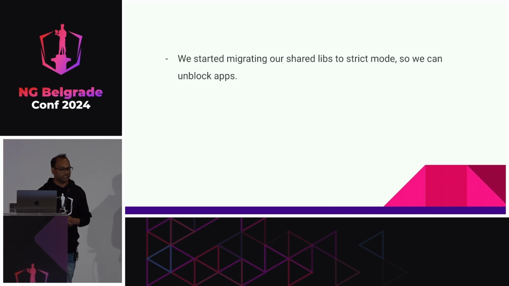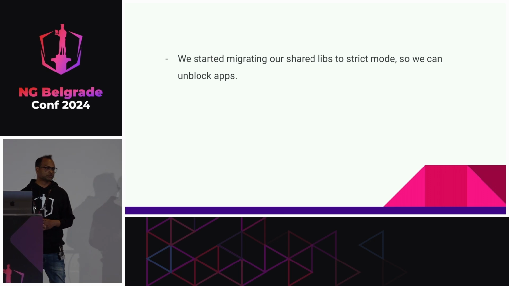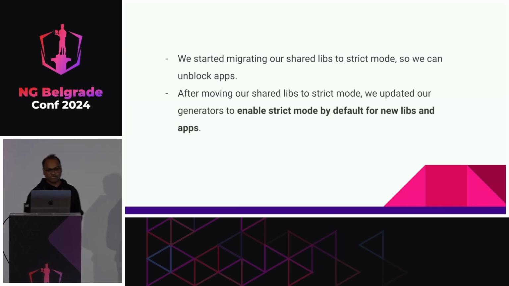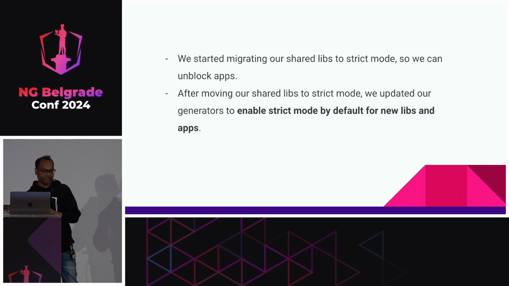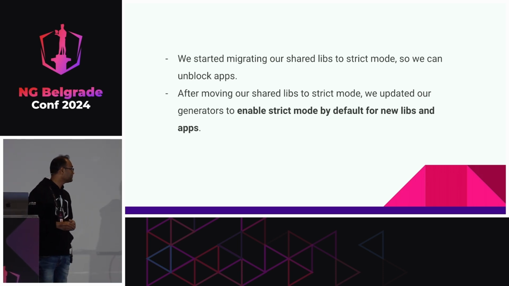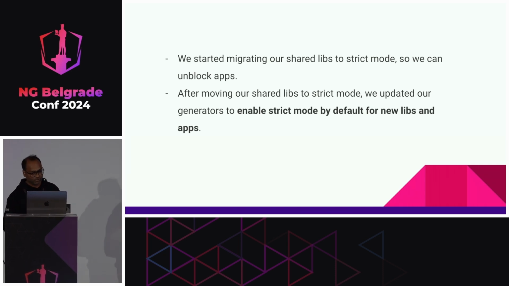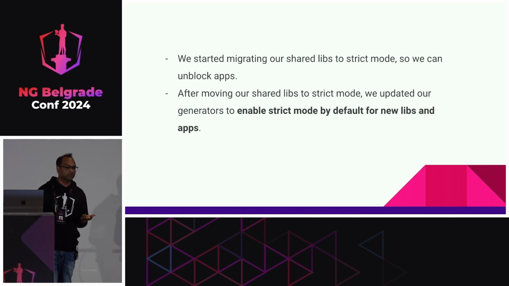So we started migrating our shared libs. Of course, we don't want to give something which the apps team needs to struggle with. So we started migrating all the libs to strict mode, so we can unblock apps and then they can do the migration. After moving our shared libs to strict mode, we did one more thing. We updated our generators. For a longer period of time, Angular was not strict by default, right? So when you create a new lib or new project, we enabled that. So whenever someone creates a new app or new library, they get strict by default. And then we also shared the documentation that says do not disable it. Just in case you need something, ask for help.